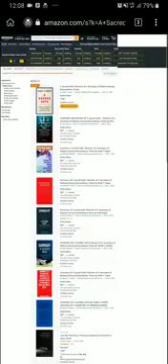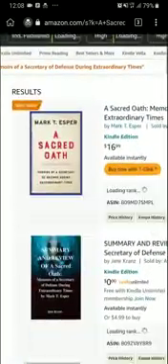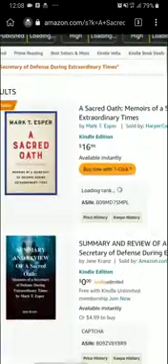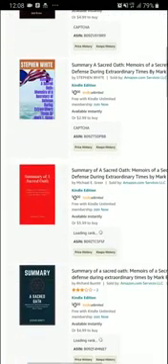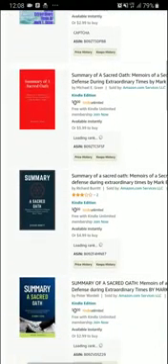Now you can see here, this is the original book at the top here. This is the original book. Now the rest down here, you can see summary and review, summary and the Sacred Oath, summary of. These are summaries of this book. So this book's having competition. Let's count how many summaries.